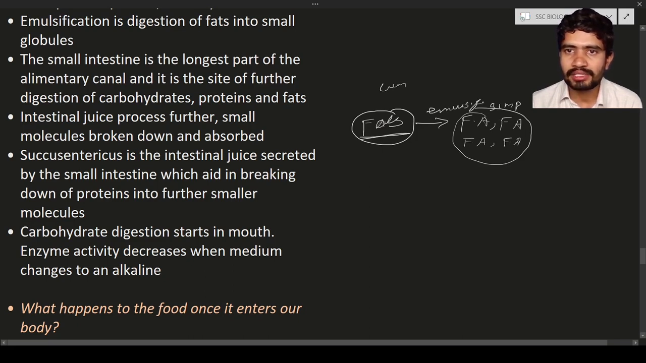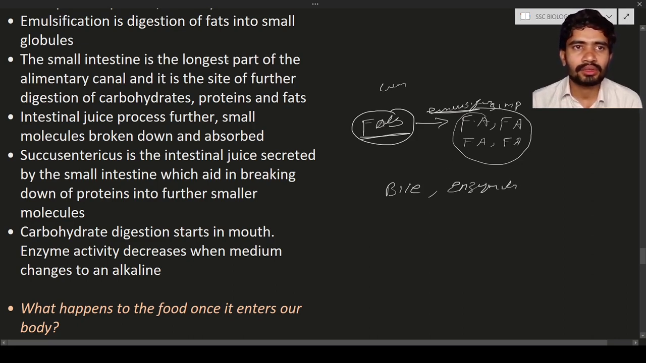Emulsification is done by two processes. One is through bile juice. The bile juice is going to do the emulsification process, or some enzymes. So enzymes are also going to do the emulsification process.